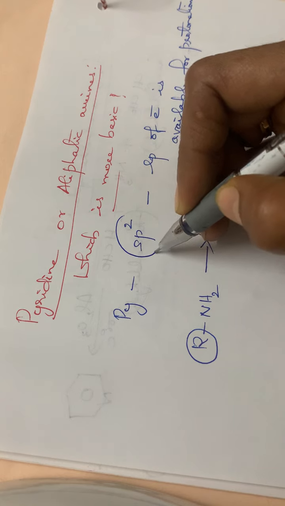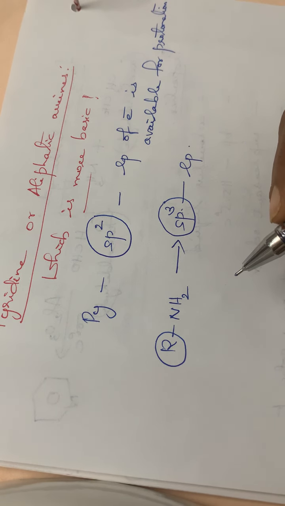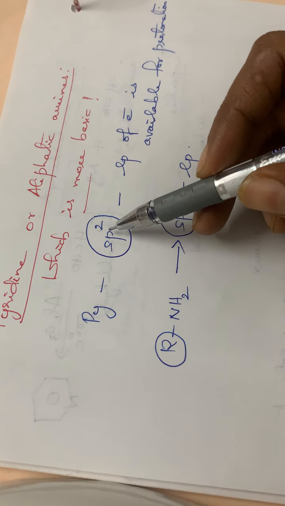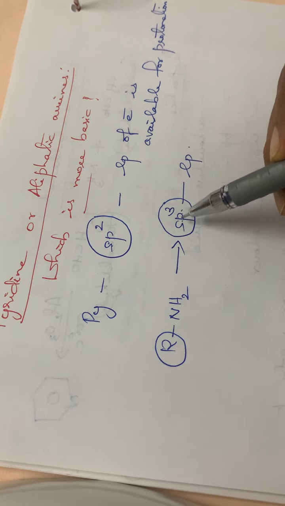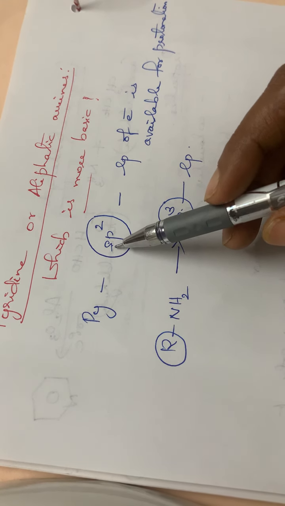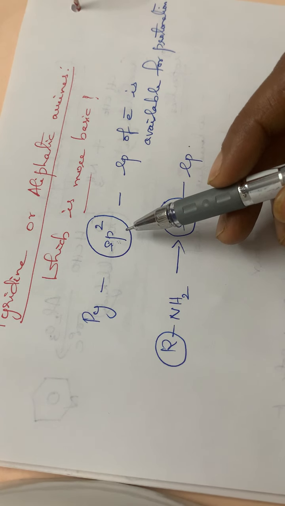While comparing sp2 and sp3, which one has got a greater s character? See here, 1 orbital out of 3, here 1 orbital out of 4. So the s character is greater in the case of sp2 hybrid orbitals, right?